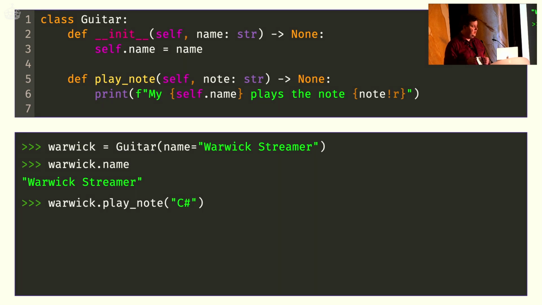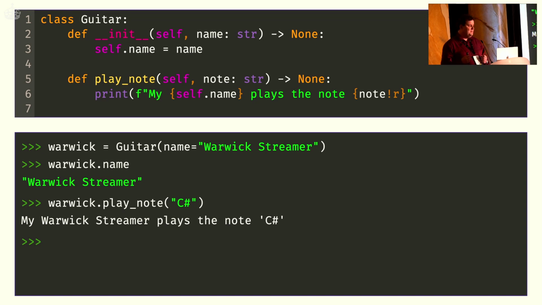We can simply use our instance, Warwick. We call the play_note method. We pass in a note that we want to play, a C# in this case, which is much better as a musical note than as a programming language. And then it will simply print out, my Warwick Streamer plays the note C#. I'm kidding, obviously. I kind of like C#, but I'm afraid to admit that at a Python conference.